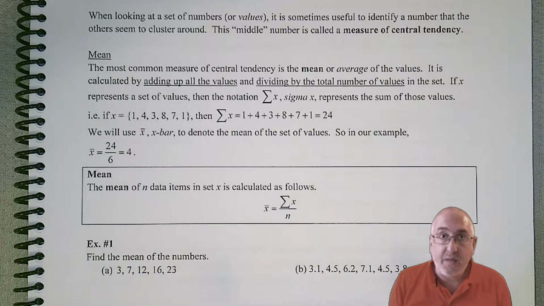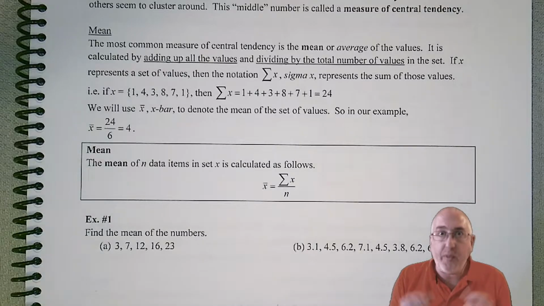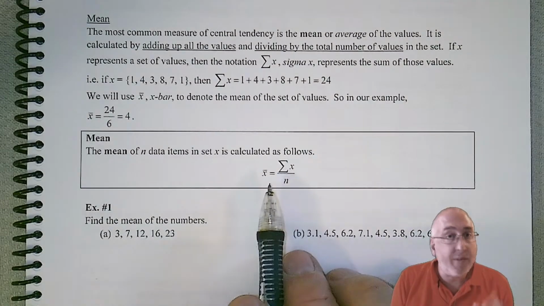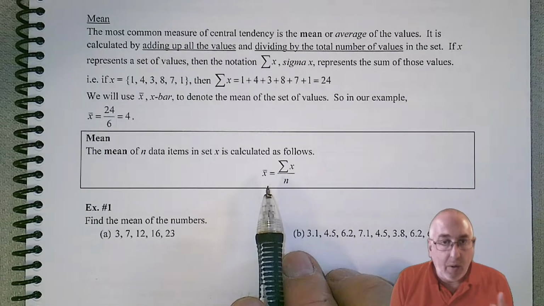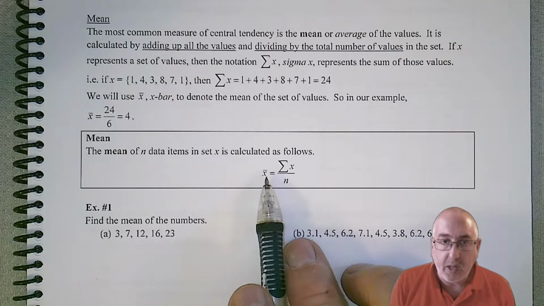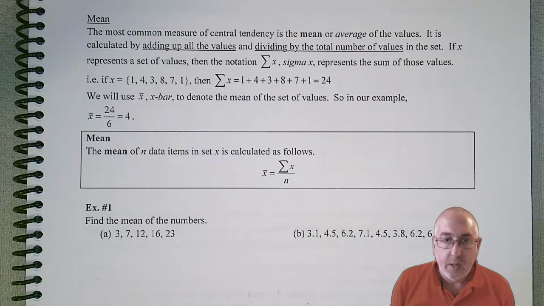So this is the formula for finding the mean. But if you just understand what the process is, that's all that matters. Now we will see some of these symbols later on in the next section, but for now, it's not the end of the world if you don't use them or write them down. But here's our formula. So x bar equals sigma x all over n.